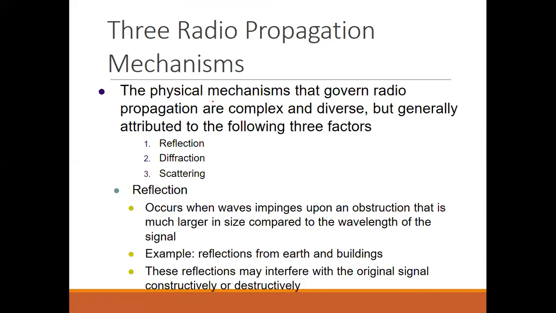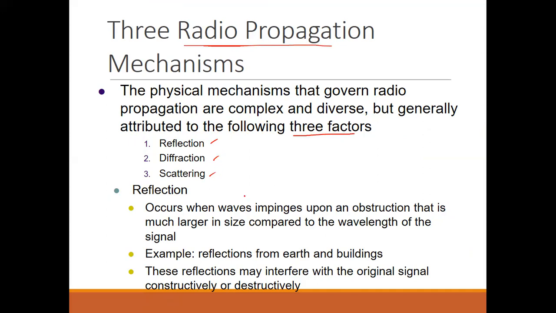Okay, now what are the three radio propagation mechanisms? As we have already discussed, reflection, diffraction, and scattering will be there. The physical mechanisms that govern radio propagation are complex and diverse, but generally attributed to the following three factors: reflection, diffraction, and scattering.